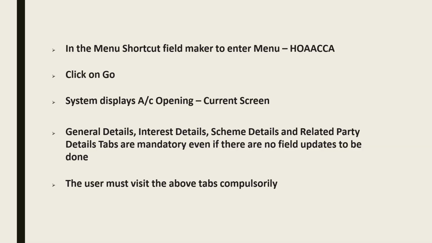So click and go. I think you all know this. The system displays the account opening current screen. These are the tabs that you see: general details, interest details, scheme details, and related party details, and all are mandatory even if there are no field updates to be done. You can note it down. Even if the account is single, the related party details tab, which is generally for joint accounts, has to be visited.